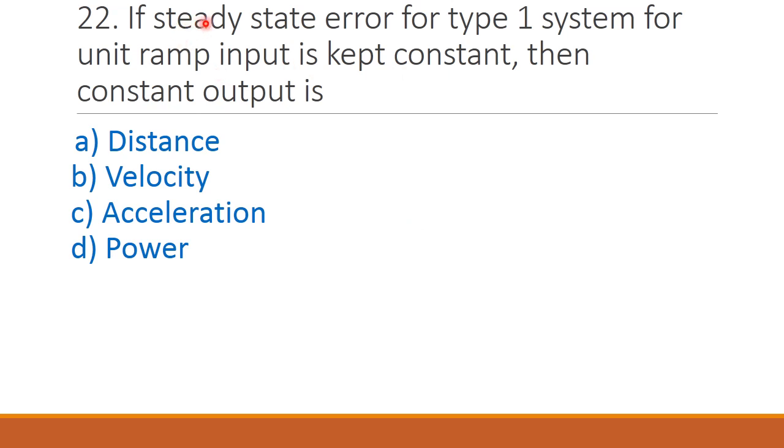Next question, if steady state error for type 1 system for unit ramp input is kept constant, then the constant output is option A distance, option B velocity, option C acceleration, and option D power. The correct answer is option B velocity.